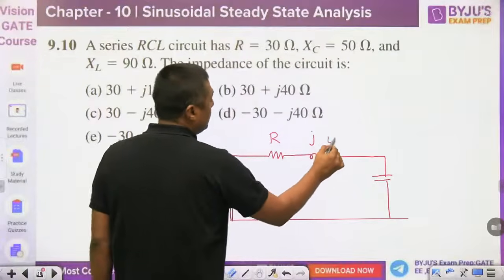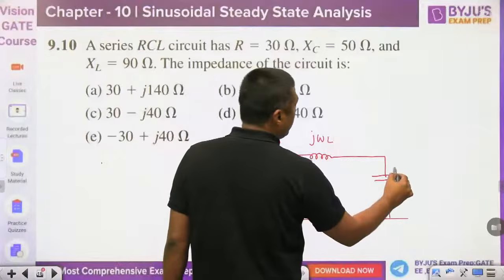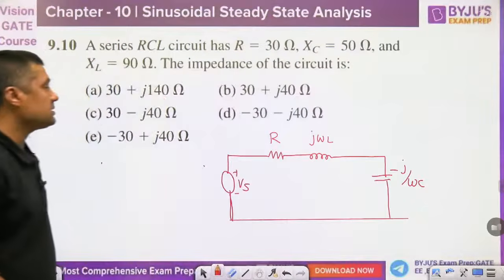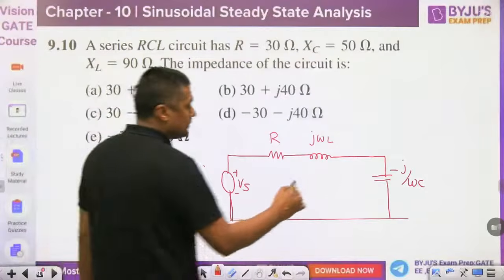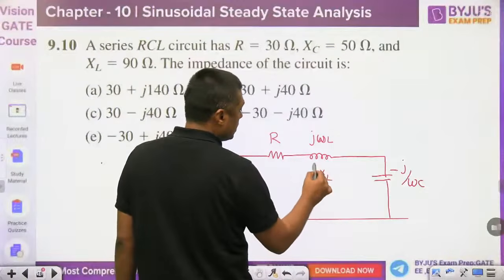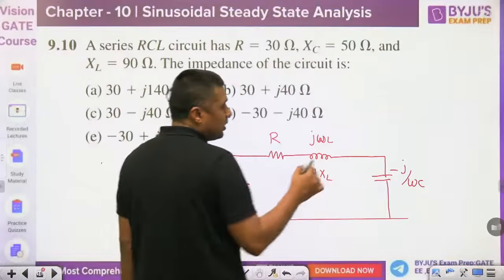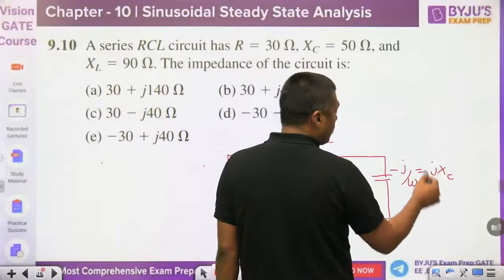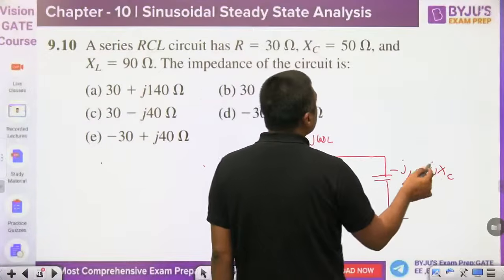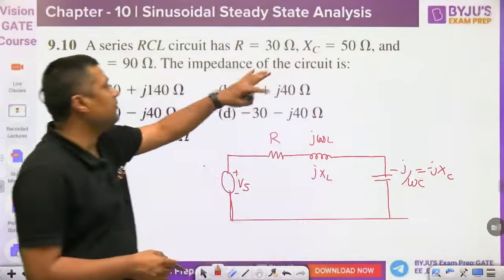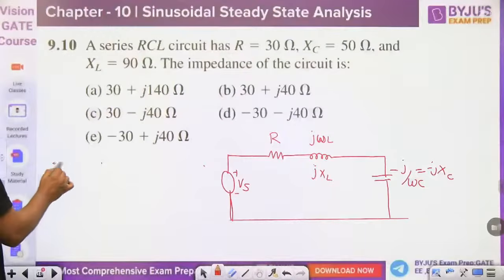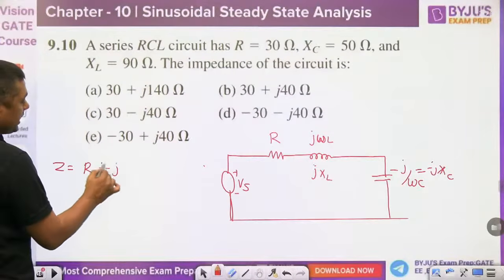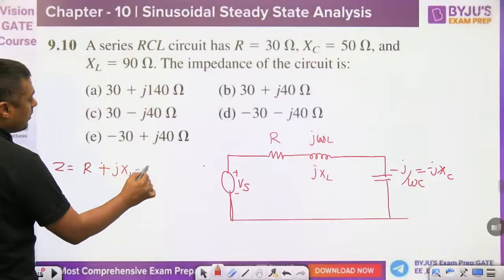R plus j omega L, minus j by omega C. So what is the total impedance? This is called jXL. What is the XL here? Omega L. Or this is called minus jXC. What is XC? 1 by omega C. What is XC given? 50 ohm. Then the impedance will become R plus jXL minus jXC.